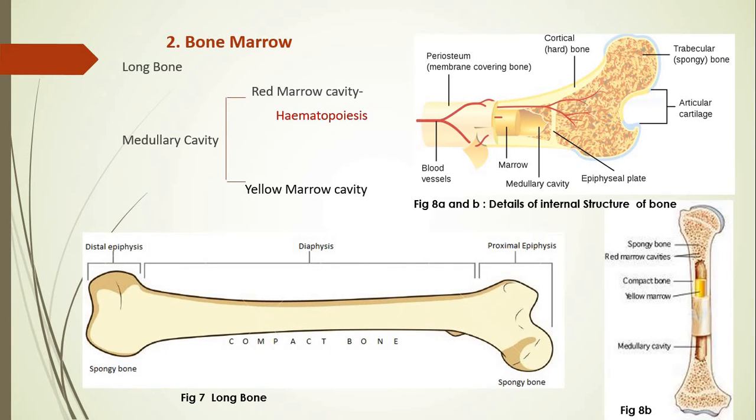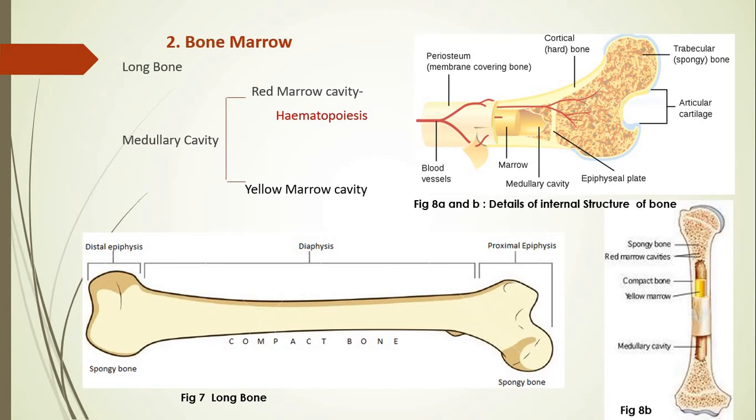Now the next organ under consideration is the bone marrow. Bone marrow is present in the long bones and is not present in the short bones. The human body comprises both long bones as well as short bones, but only the long bones have this marrow cavity, and this marrow cavity we can distinguish into two types, that is yellow marrow cavity and red marrow cavity. To understand the location of the yellow marrow cavity and red marrow cavity and their significance, we will just have a glimpse of a bone.